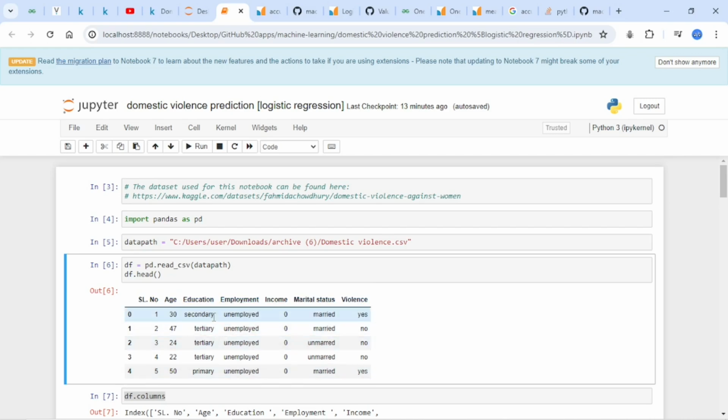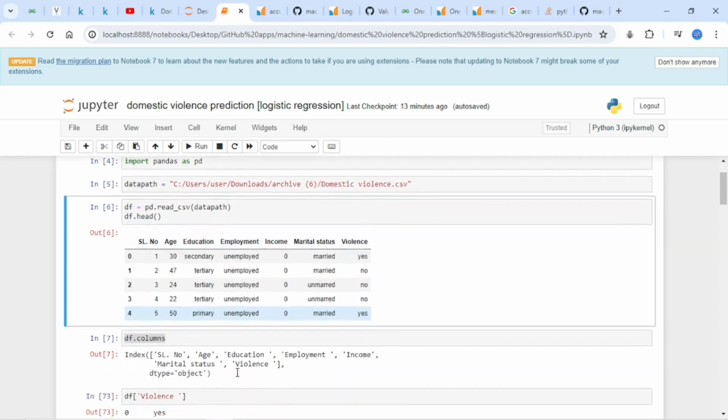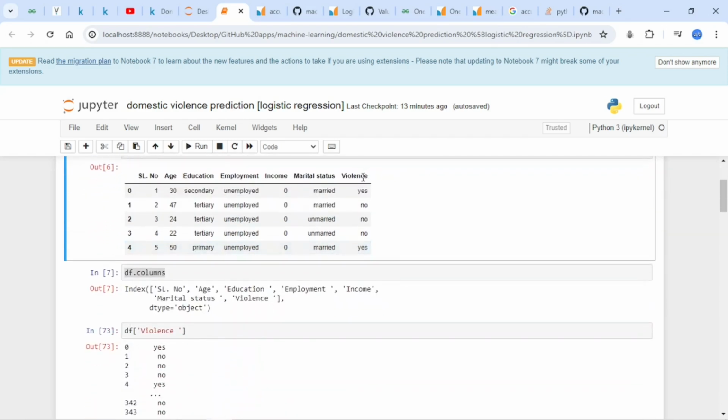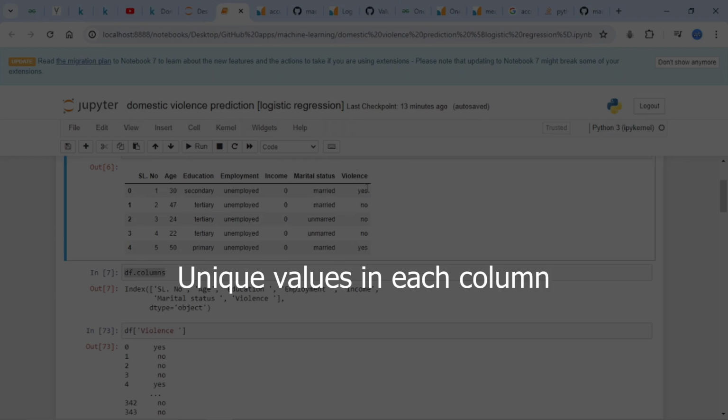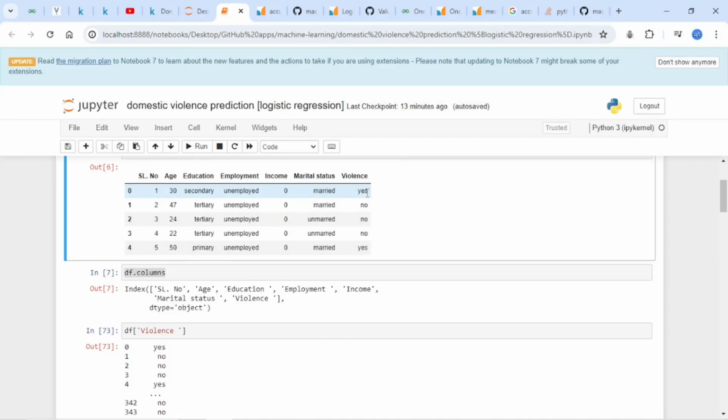The reason we increase the dimensions is that we are trying to break the data into many categories based on the values that are there. In this case, under violence we have two possibilities. It's either yes or no.